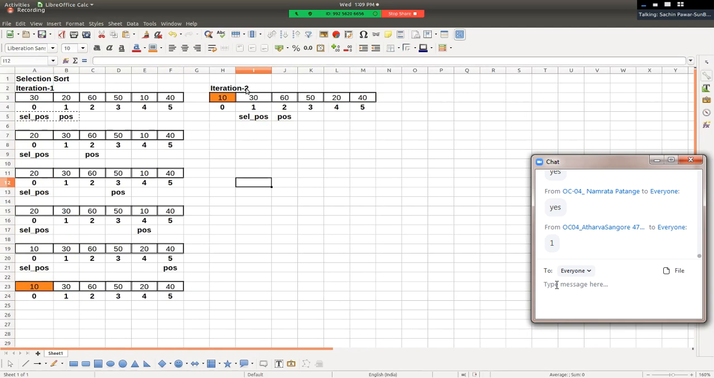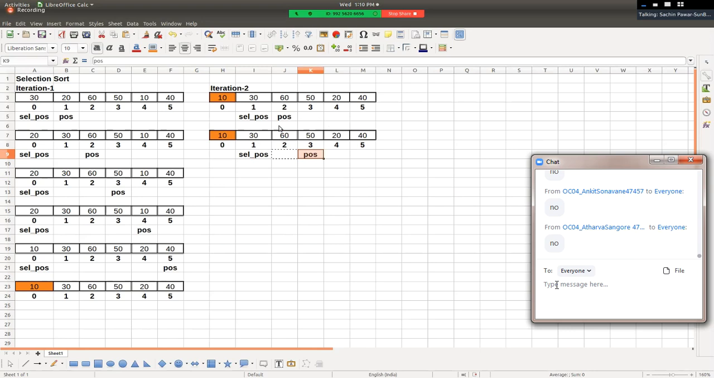Are you there with me? So in next iteration, position next होगा, and element which is at selected position gets compared with all its next position elements, right? Okay, 30 and 60 get compared. So is swapping required? No, because element at selected position is already smaller than element at another position, and hence no swapping takes place. Position plus plus.